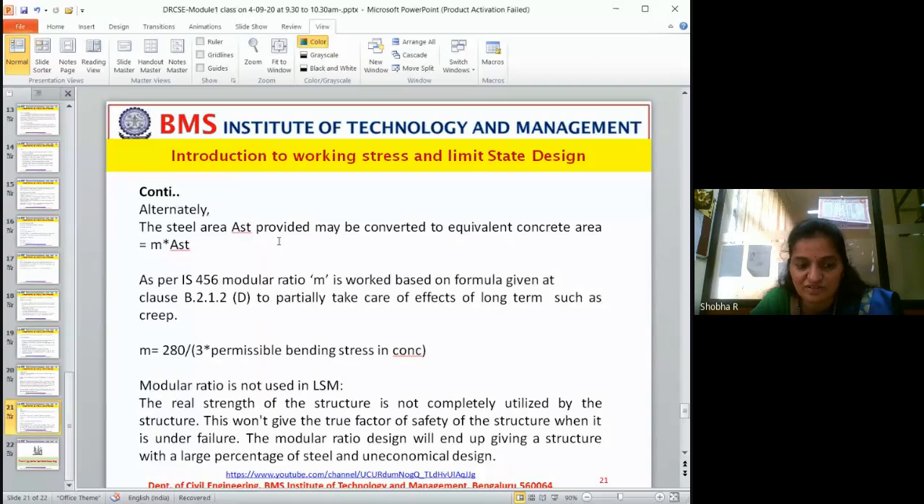If you take a modular ratio, it will be like having a pass and still taking a ticket when you travel in a bus. You have a pass for a whole year, but you still take a ticket. Usually you will not take a ticket if you have a pass, right? Similarly, here also we will not apply modular ratio. Instead, we apply the partial safety factor in the beginning itself. The modular ratio design will end up giving a structure with a large percentage of steel and an uneconomical design.